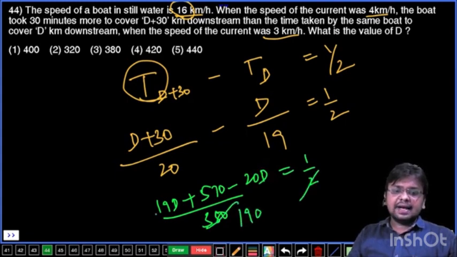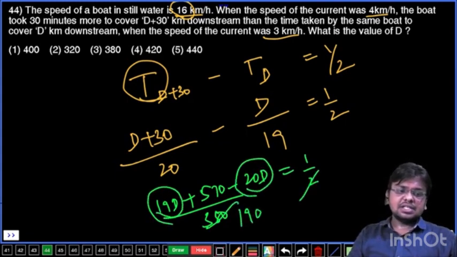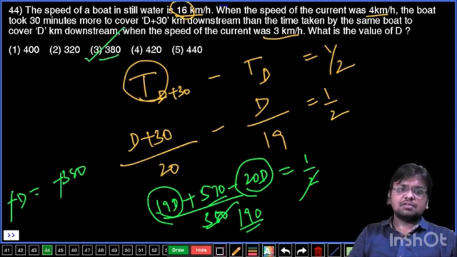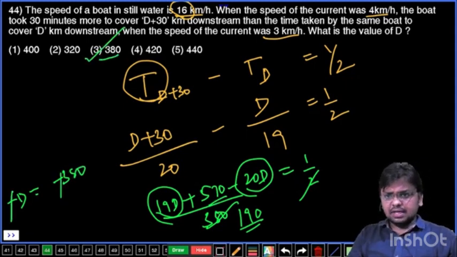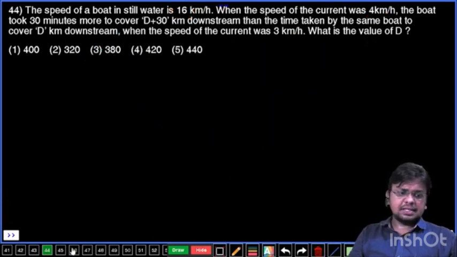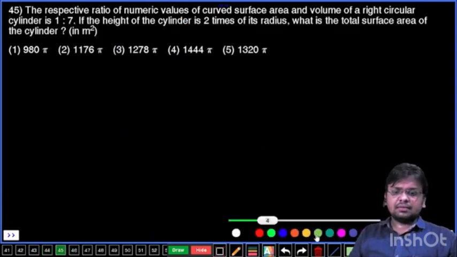190 times. 19d minus 20d, that is minus d, and that minus d value is equal to 190 minus 570, that is minus 380. So d value is equal to 380 kilometers. Third option, final answer. They are asked about d value, that is 380. Third option, final answer.